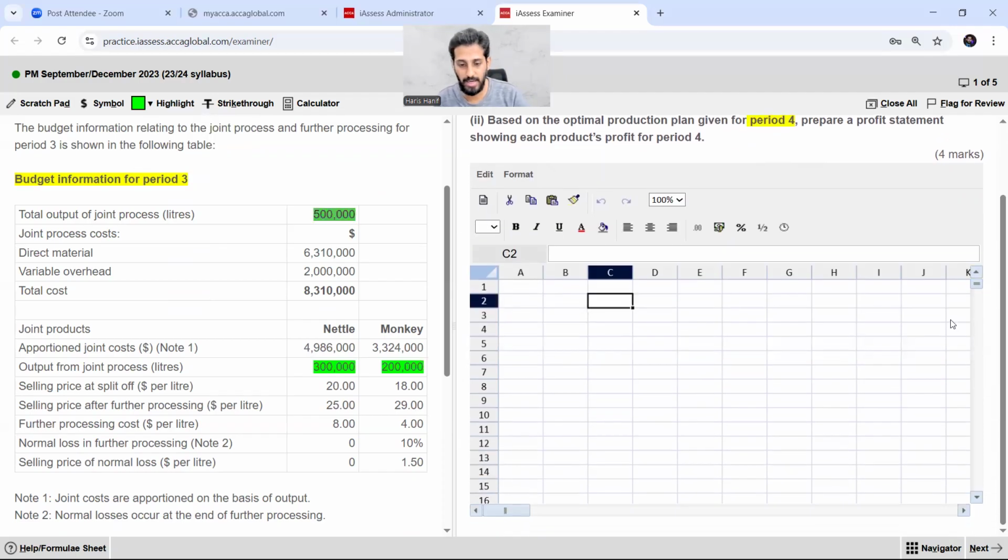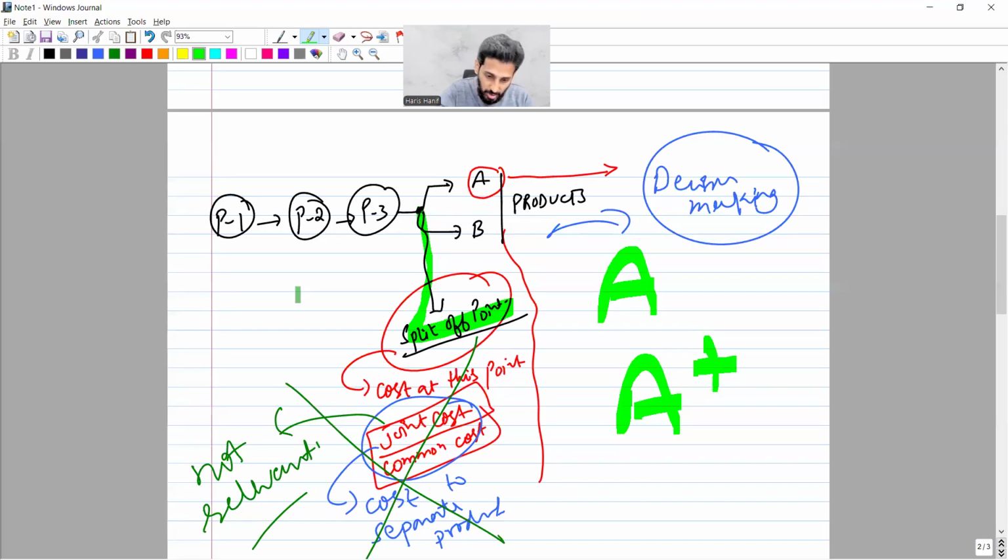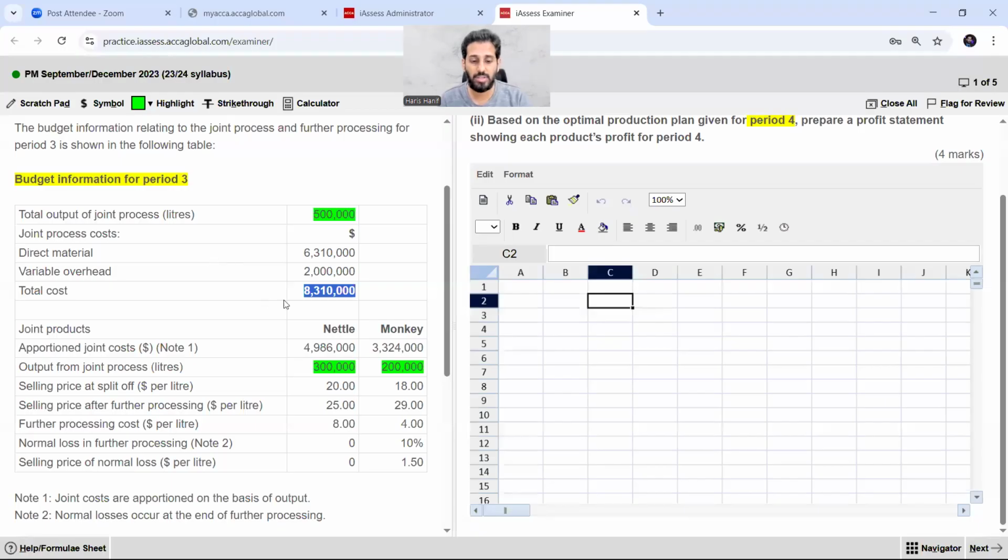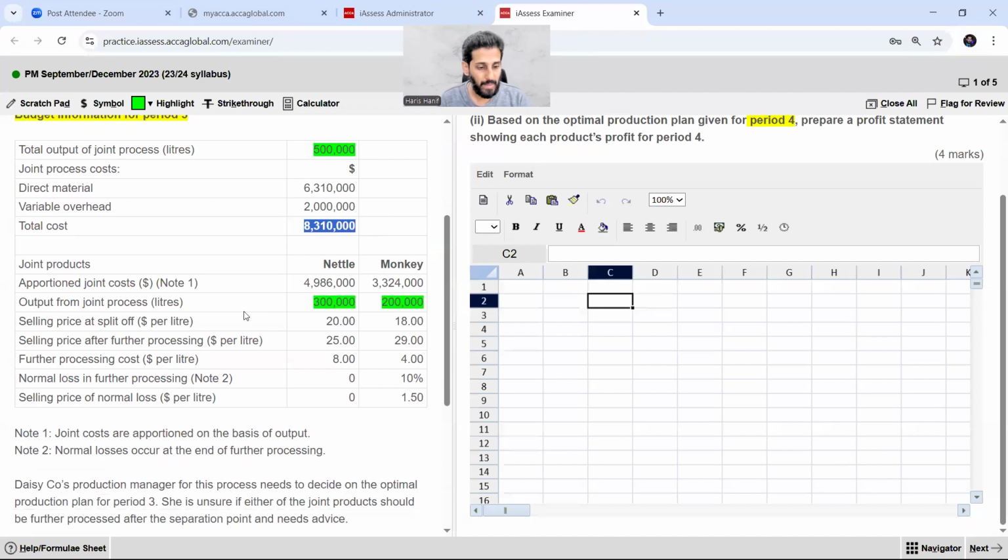Now the simple point is that this is the joint process cost, direct material and overhead, 8310. This is the joint process cost. It is not relevant because these products have to be separated regardless of whether you are processing further or not. So this is not our decision. Our decision is whether to process further or sell at split-off. So that means this cost is totally irrelevant.